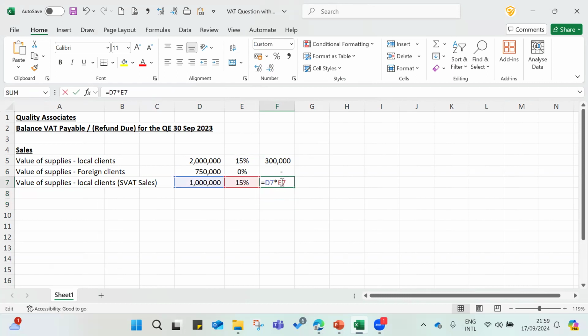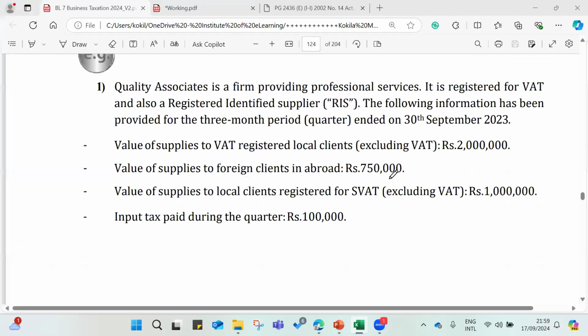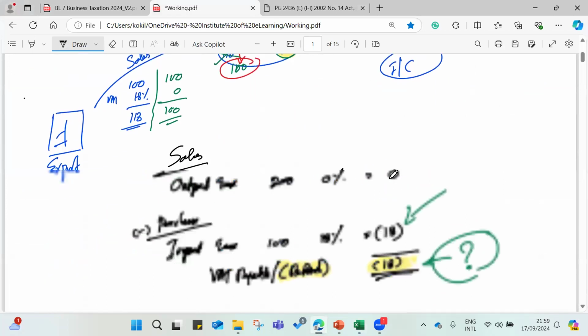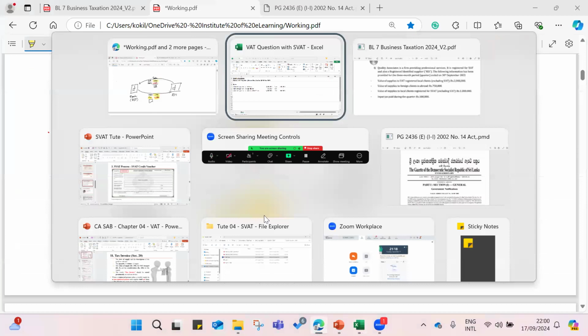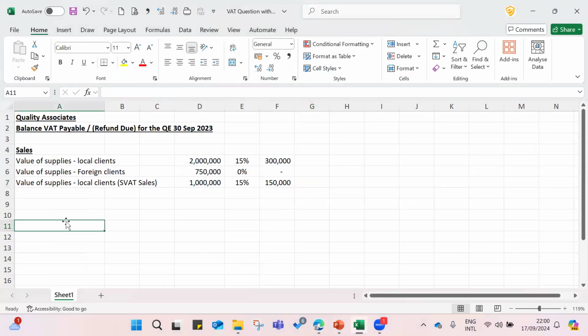And then this amount you need to remember because you are making SVAT sales, right? As I previously discussed, if you are making SVAT sales like this mind map, then you need to make sure finally you need to receive the credit voucher for this amount. Then you need to remember to get the credit voucher from the purchaser, right? Then finally, that credit voucher you can set off against this, right?